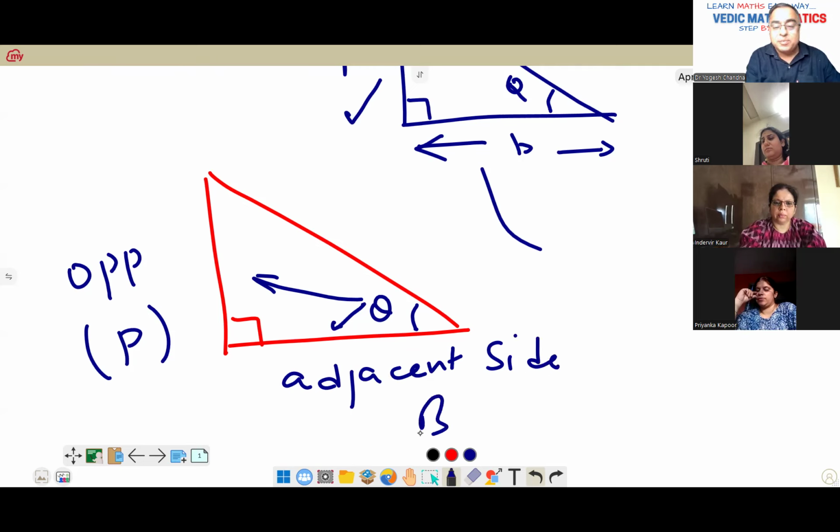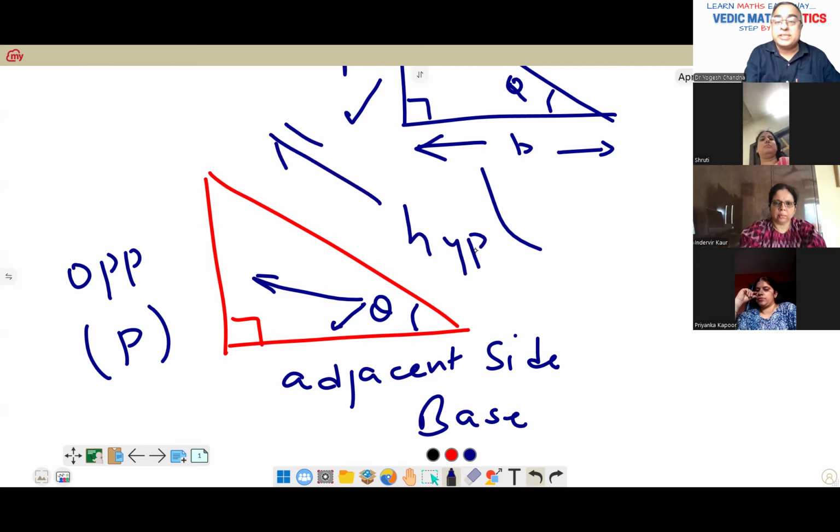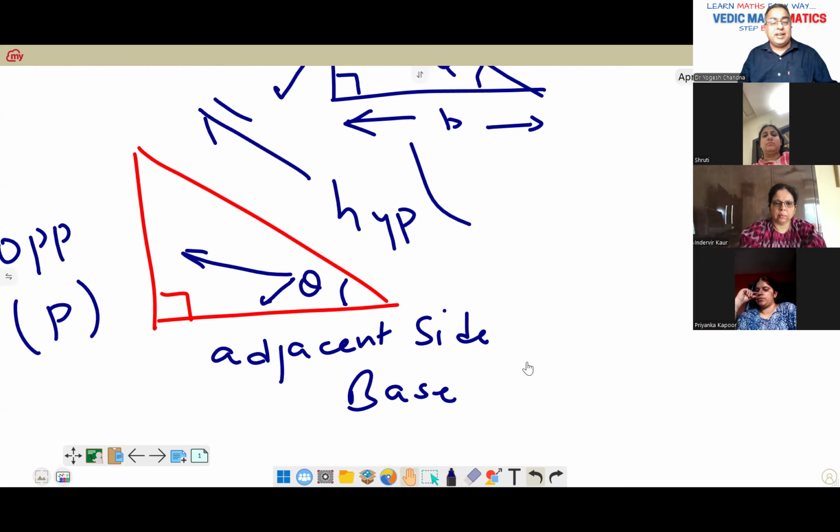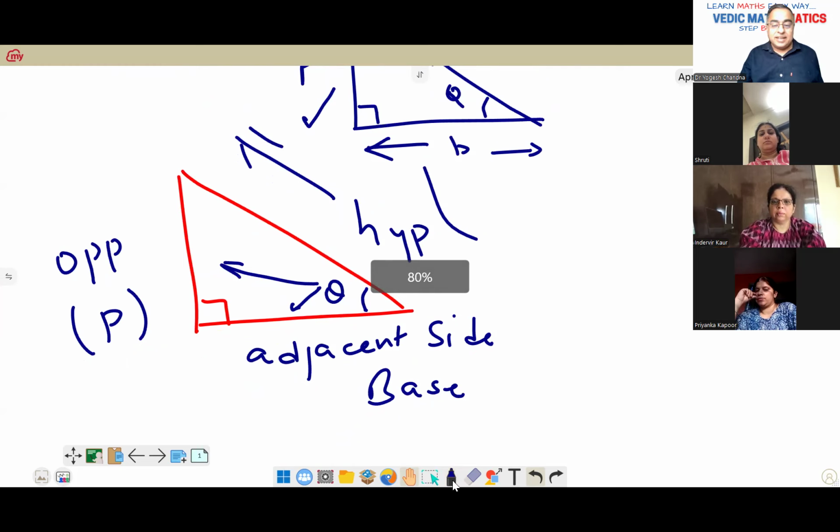This is called the base, and the longest, third side will be called the hypotenuse. But now, this is a triangle, and I gave three terms to different sides.